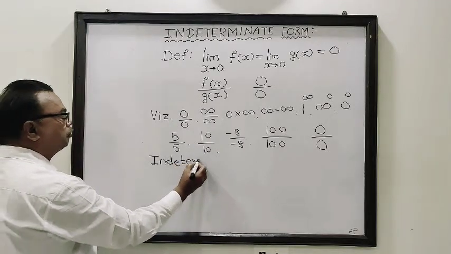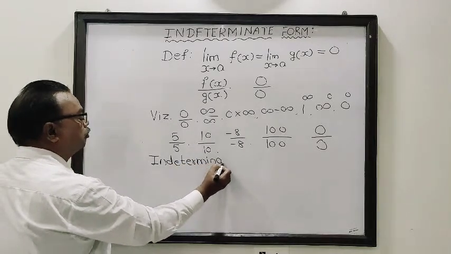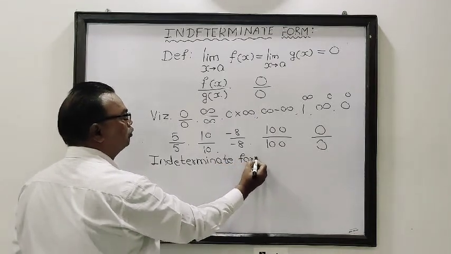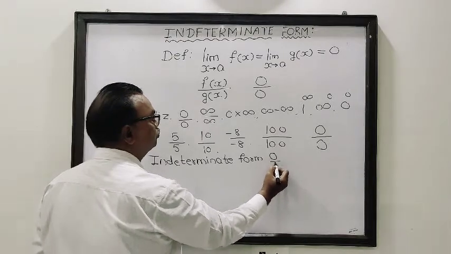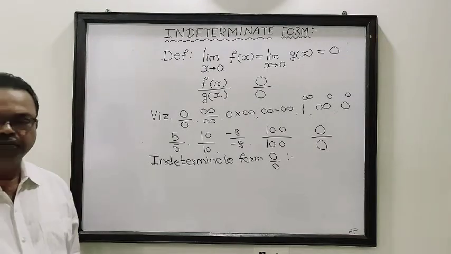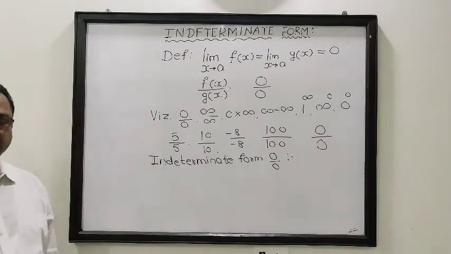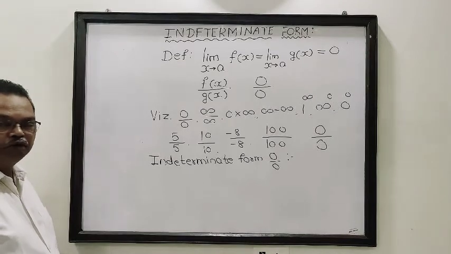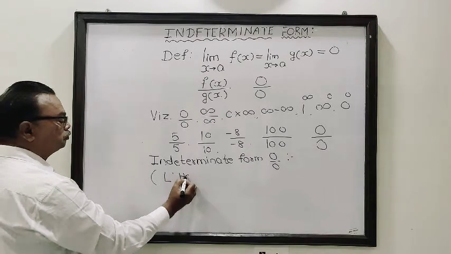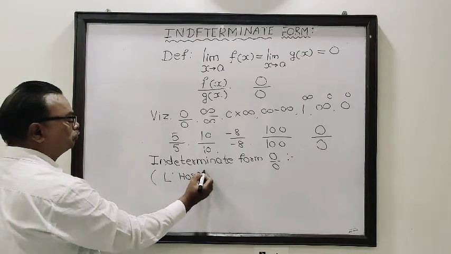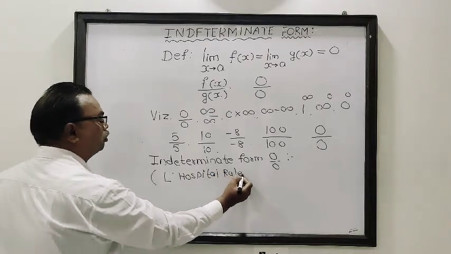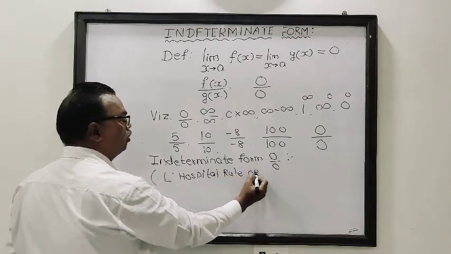This rule is due to the famous French mathematician, and it is named L'Hospital's rule, or this may also be called Cauchy's rule.